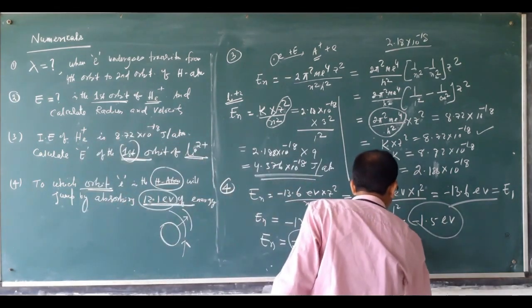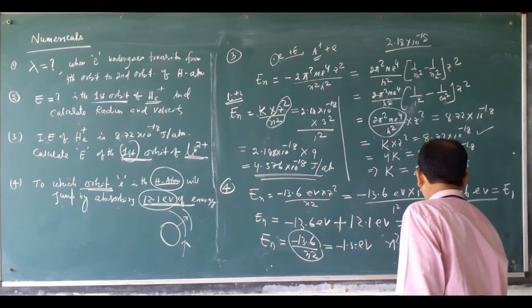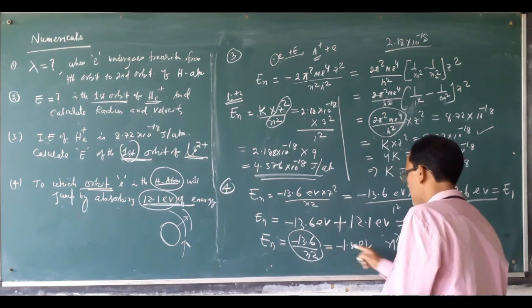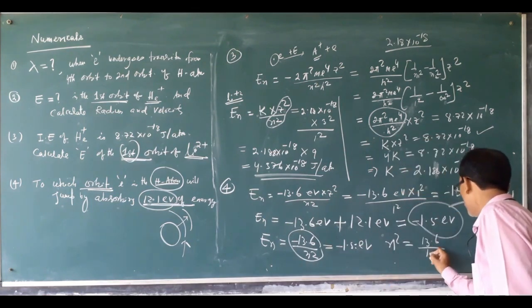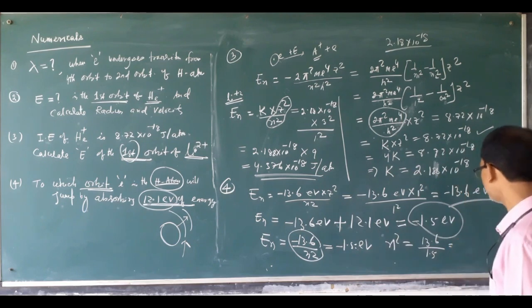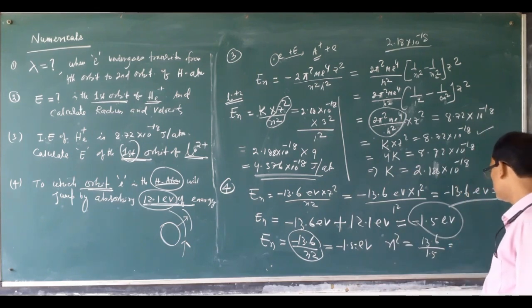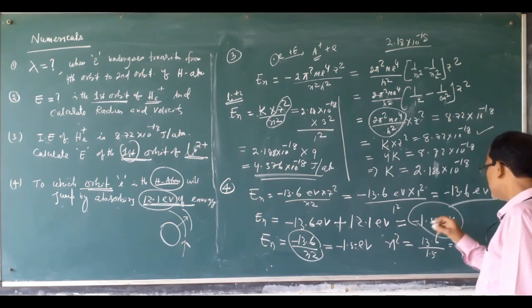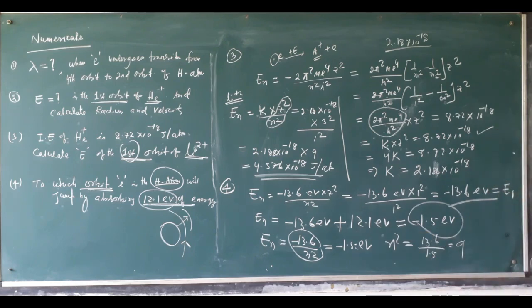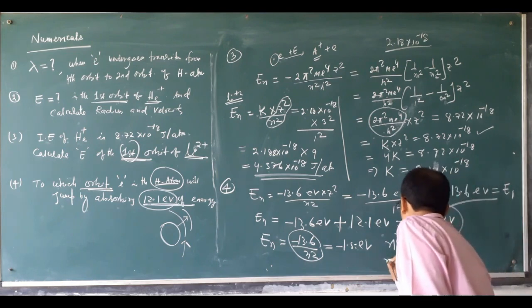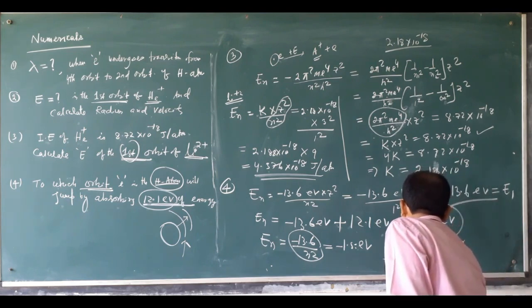Now n square is equal to 13.6 by 1.5, cancelling the minus signs. How much is coming? Approximately 9 is coming. So n square is 9. So what is the value of n? So n is equal to 3.